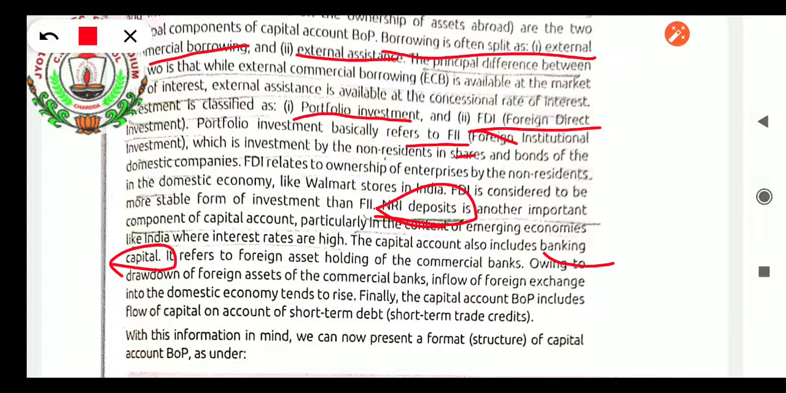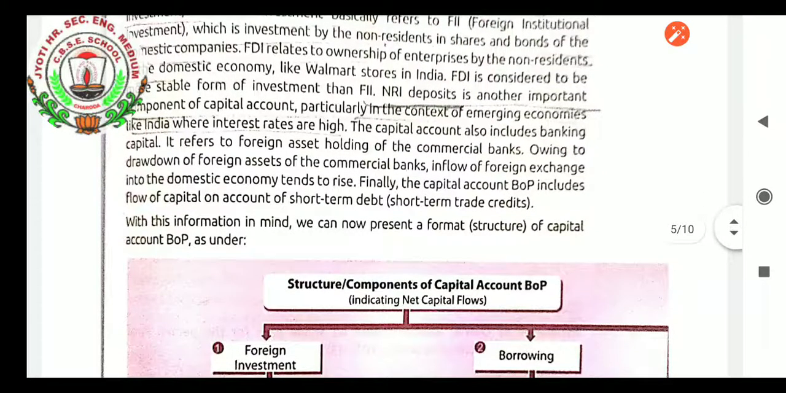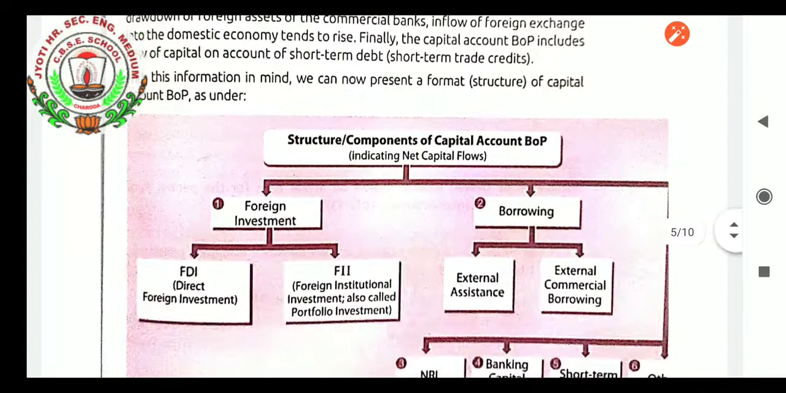What is banking capital? It refers to foreign assets holding of the commercial banks. All the commercial banks which are existing in our country, doing business in our country, if they are having the foreign assets paper, if they are keeping that, it will be coming in capital account. Owing to drawdown of foreign assets of the commercial banks, inflow of foreign exchange into the domestic economy tends to rise. Finally, the capital account balance of payment includes flow of capital on account of short-term debts, short-term trade credits. With this information in mind, we can now present a format in structure of capital account balance of payment as under.